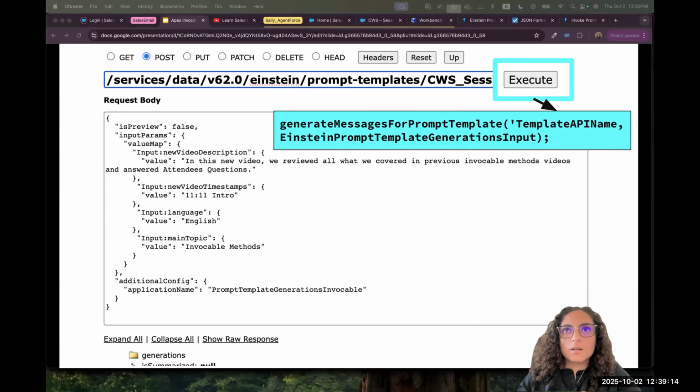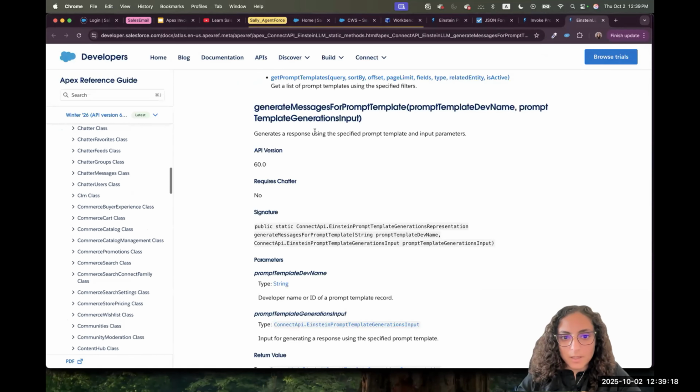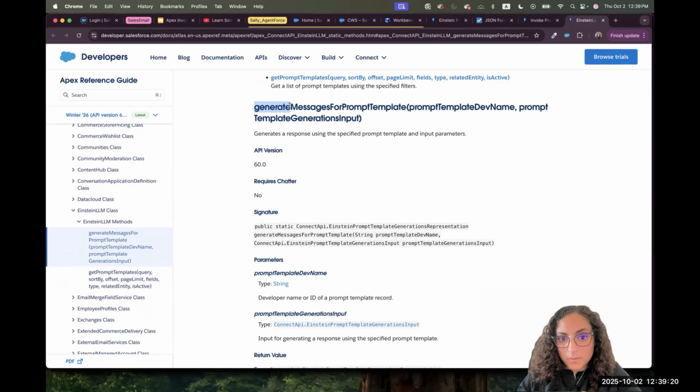It's a long name for a method, but it's a method from Salesforce, and it takes parameters. The first parameter is a string, the template name. The second parameter is something called the template generation input, and its type is Einstein prompt template generation input.